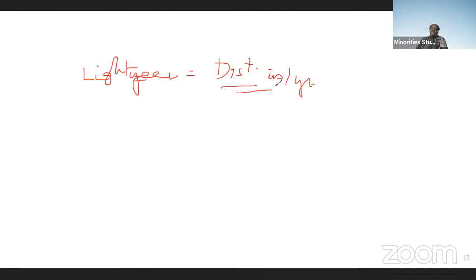Now, what is the relation between distance, speed, and time? Light year is nothing but distance. Then how much is 1 light year? Means light travels how much distance in 1 year? We know that distance is equal to time into speed of light.